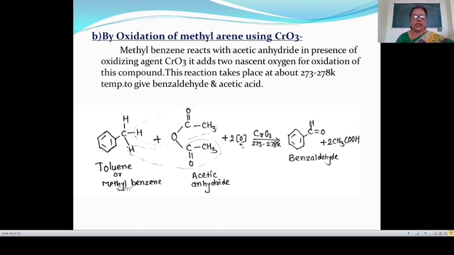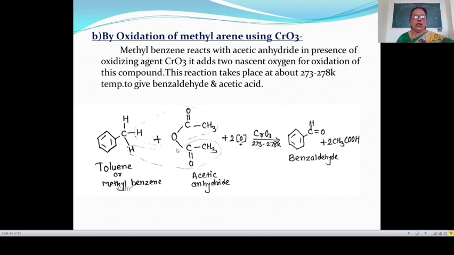In this reaction, here this oxygen atom is attached to this carbon atom, then the valency of carbon is satisfied by this oxygen atom to give here benzaldehyde, that is C6H5CH, and this oxygen gives C6H5CHO, means benzaldehyde. Then this CH3COOH means CH3COOH and CH3CO, and this oxygen means CH3COOH, that is twice of CH3COOH, acetic acid is formed, means here benzaldehyde and acetic acid are formed.